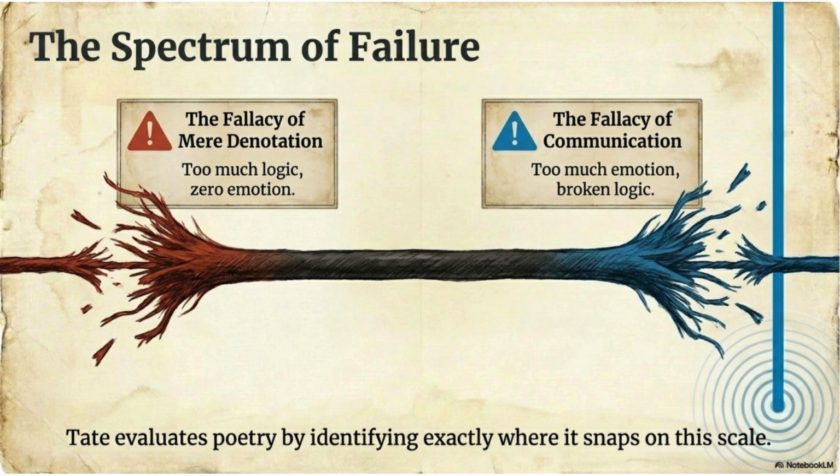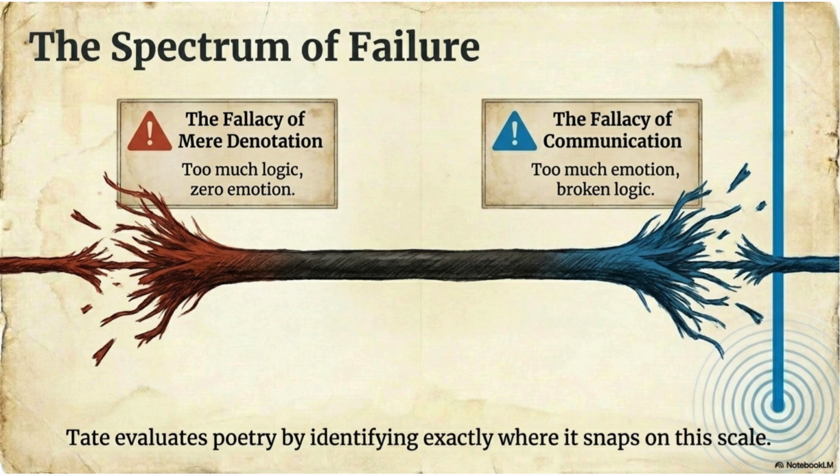Quick revision. Fallacy of mere denotation. Too much extension. Too much logic. Too many facts. Dry poetry. Fallacy of communication. Too much intention. Too much emotion. Weak structure. Vague poetry. Great poetry. Balance between both. Extension plus intention. Creates tension.